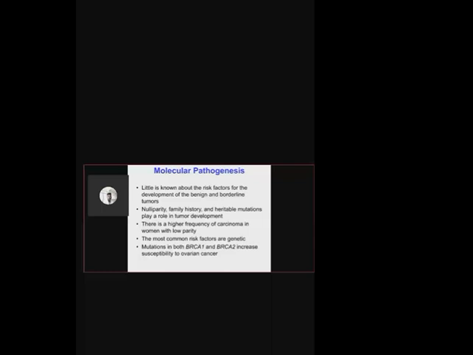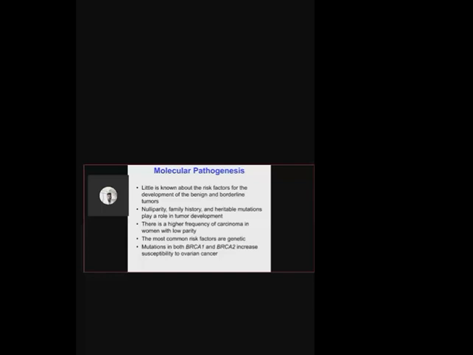So, though ovarian tumors are very common among nulliparous women, these carcinomas are very common in low parity. So fertility and parity are also very important to reduce the number of ovarian cancers and tumors. When you talk about the genetic factor, the mutation usually occurs in BRCA1, like in breast carcinoma, and BRCA2. So when mutation occurs in these two genes, that will increase the susceptibility to develop this ovarian carcinoma.